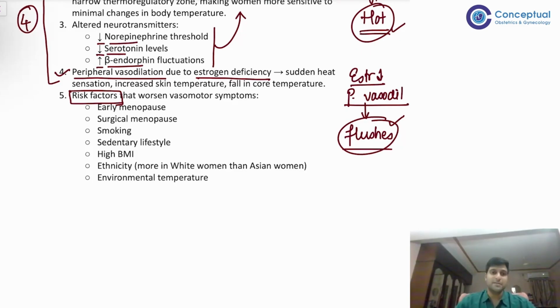But you still should mention some risk factors. So what are the risk factors? Early menopause, surgical menopause, where you have removed the ovaries, smoking, sedentary lifestyle, high BMI, ethnicity. Which ethnicity? It is more common in white than Asian women. In our women it is less common, whereas in white, Caucasian women, it is more common. And environmental temperature: in hot tropical countries it becomes slightly more common. So early menopause, surgical menopause, smoking, all of these factors can always be elucidated when you're giving the answer for this question. Okay? So these are the causes.